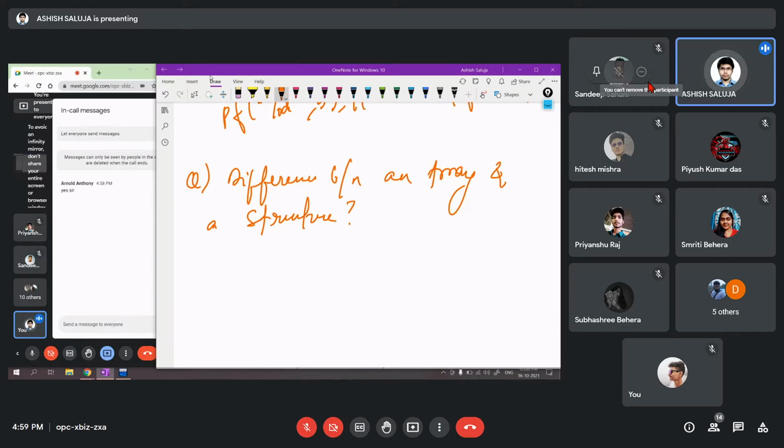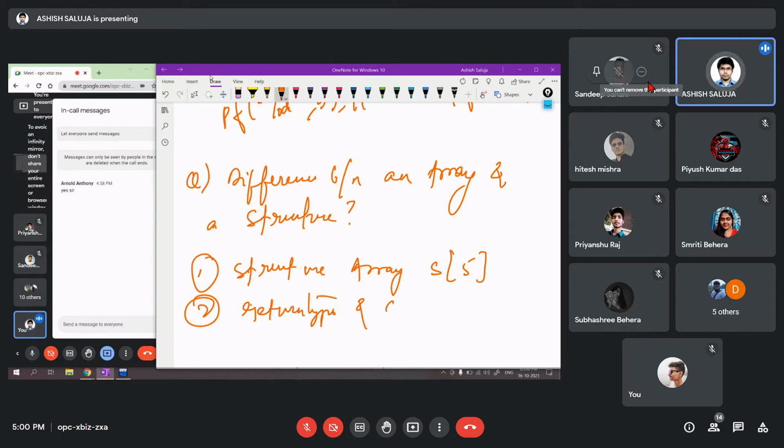So three things. First one is the structure array. Declare S of 5 and X. Enter the values: name, roll, and height. Print them normally. Second, function with return type and argument. With 0 1 1 0 and 1 1, you already know what this is. You have to write this as well. And third is the difference between an array and a structure.